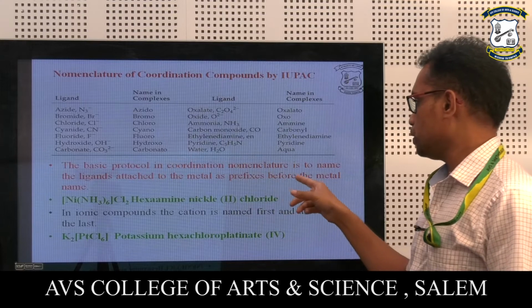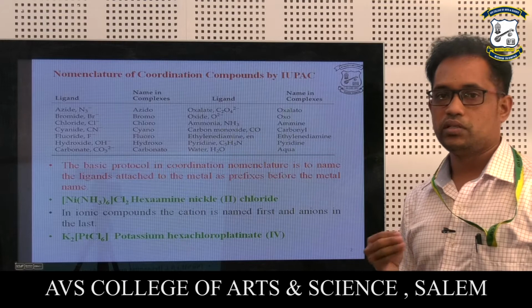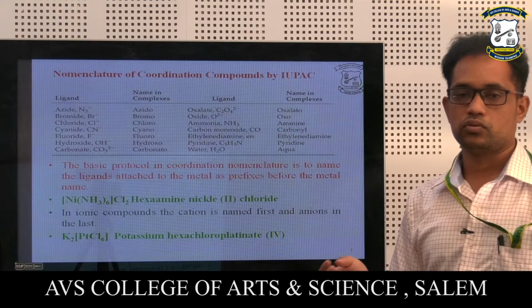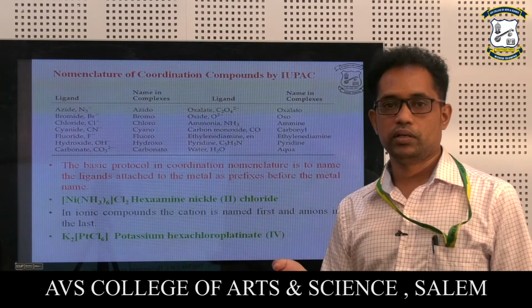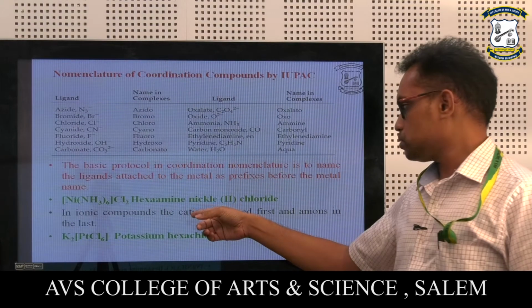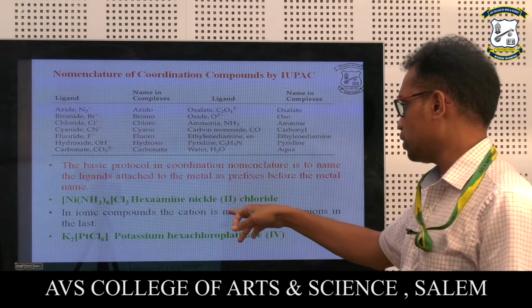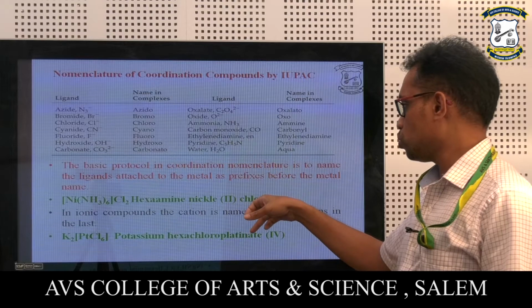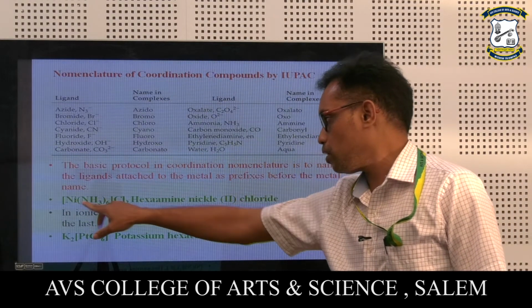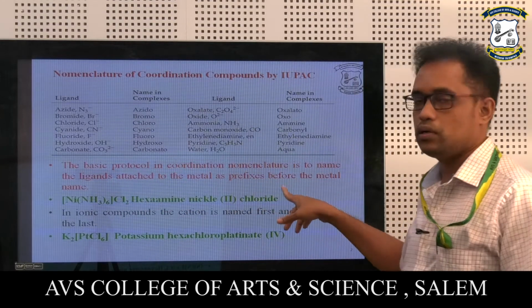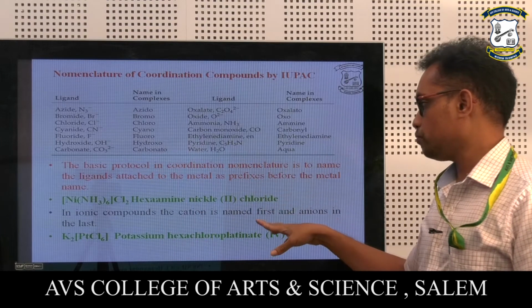The basic protocol in coordination nomenclature is to name the ligands first, whatever is attached to the metal, followed by the metal. So first we have to name the ligand as per the IUPAC nomenclature, then followed by the metal. This is one of the simple examples of a coordination compound. This is a nickel complex they have given, hexaamminenickel(II) chloride. So 6 amine, so that is hexa, and nickel and 2 chloride. This is the kind of nomenclature provided by the IUPAC, which they follow for all kinds of complexes.